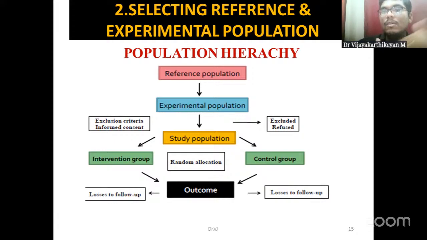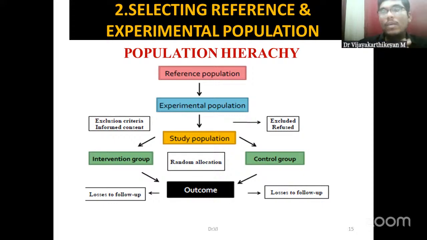As I told beforehand, we will be screening this population for eligibility criteria. Then we will be explaining about the trial: what the benefits are, what disadvantages you might face. We have to explain everything clearly, and a written informed consent has to be obtained from every participant before enrolling them into the trial.